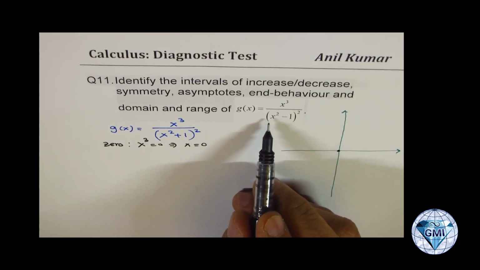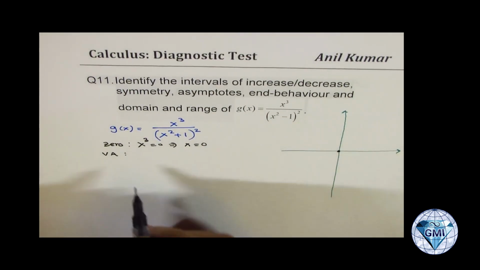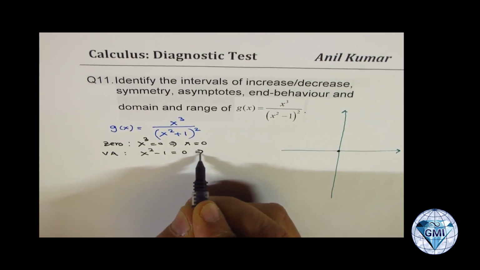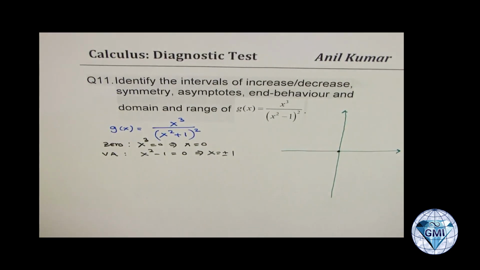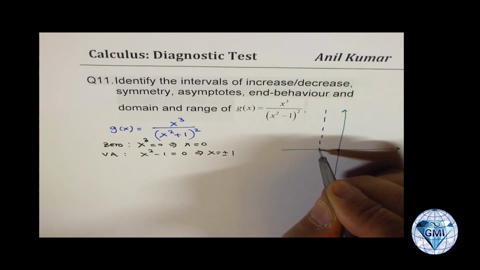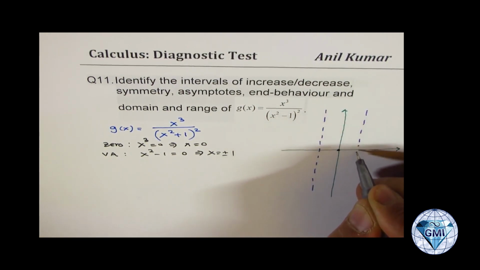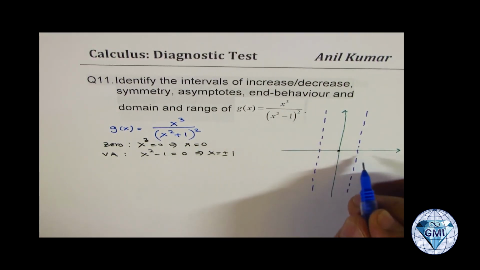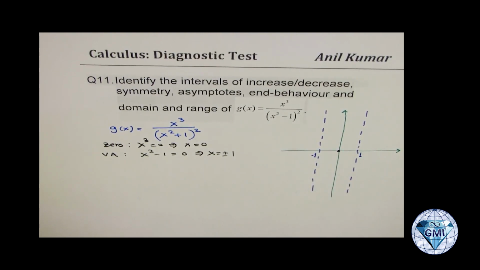Then we can look into vertical asymptotes. Vertical asymptotes in this case occur when the denominator is 0. That is x squared minus 1 equals 0, and that gives you x equals plus minus 1. For both these values, the denominator will be 0. So let me just sketch vertical asymptotes here. For greater details, you can always look into my videos on sketching rational functions.